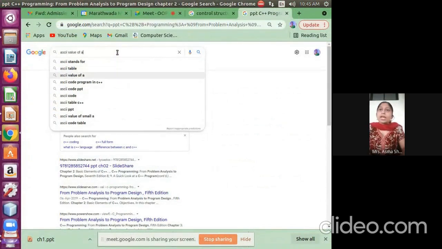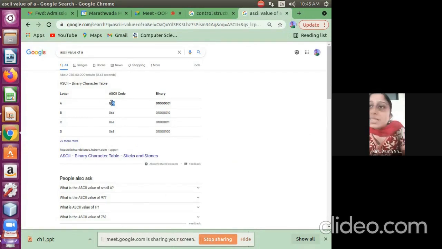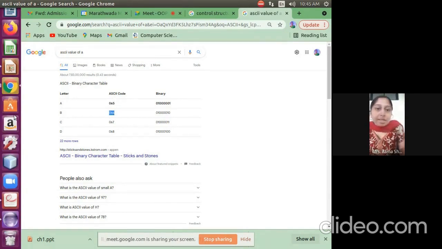ASCII value of small a is 97, I remember. Capital A's ASCII value is 67. B's ASCII value is 66. And they are comparing the ASCII values. So if we compare this, if you see this program,